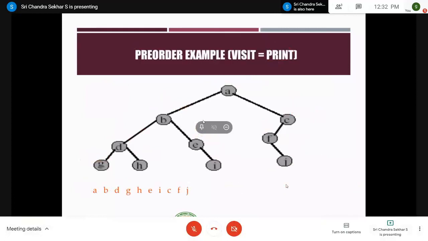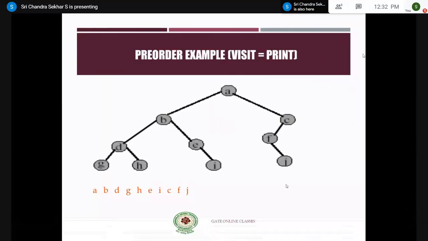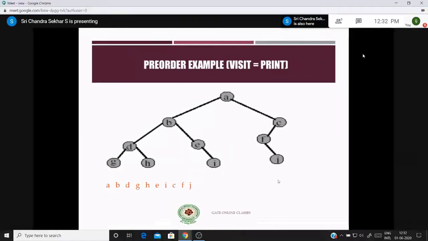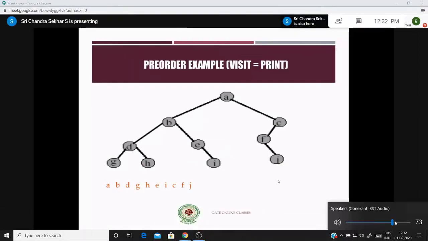As I told, for these 3 traversal techniques, you must have a lot of practice. If there is no practice, then it takes a lot of time. But if you have practice, you can simply look at the binary tree and give the in-order traversal or pre-order or post-order traversal, whatever it may be, right? So it requires a lot of practice.